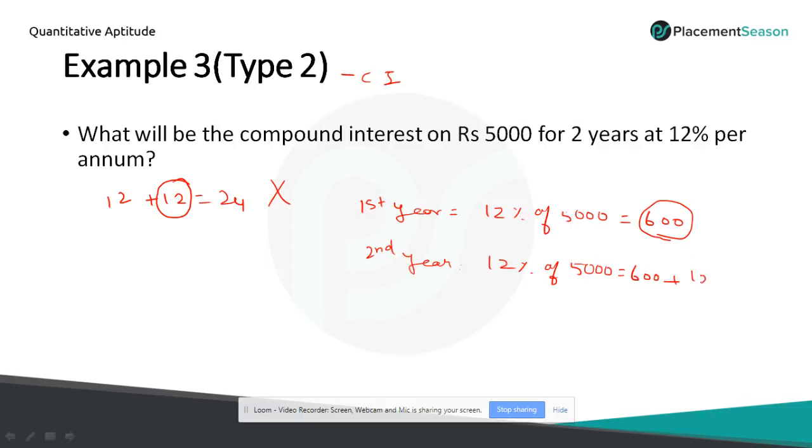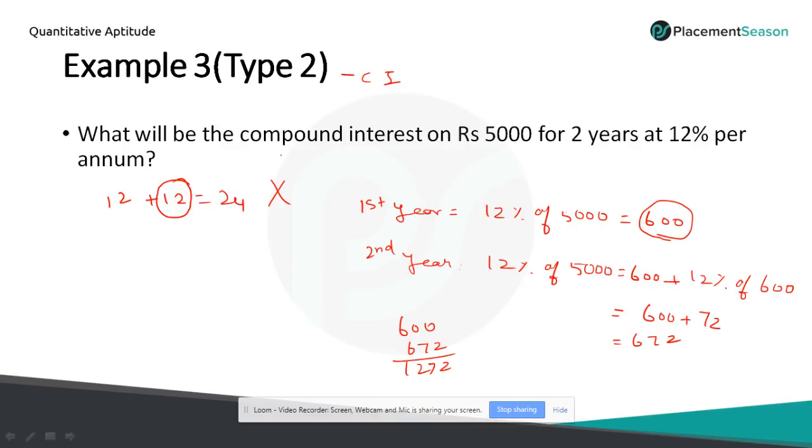So 12% of 600, the interest will be 600 plus 72, which is equal to 672. So in the first year we got 600, second year we got 672, and the total will be 1272.